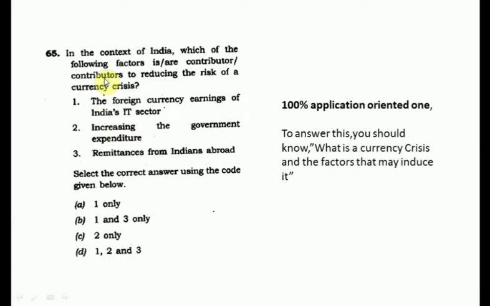This is a kind of question which is 100% application oriented with a bit of current affairs involved. They have twisted it in a different way, and you should know what is currency crisis and the factors that may cause it in order to solve this. So this is an application oriented one, and most of the questions will be of this segment in economics.